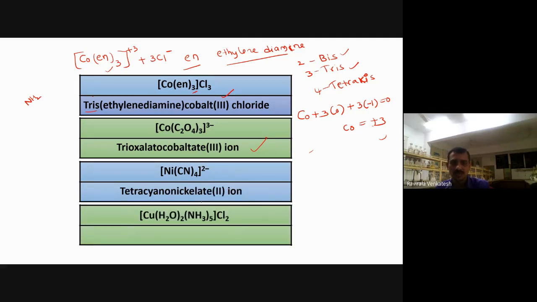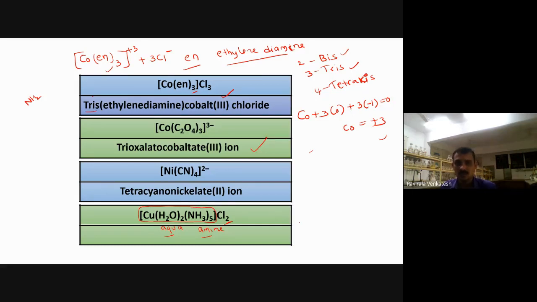Some more examples. Now you see here, two different ligands have come here. One is aqua, which is water, and the other is ammine. Now we have to follow the alphabetical order for giving the nomenclature. Now this is a chloride, a cationic complex. So first of all, you have to start with this part.